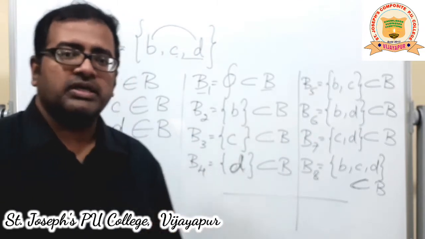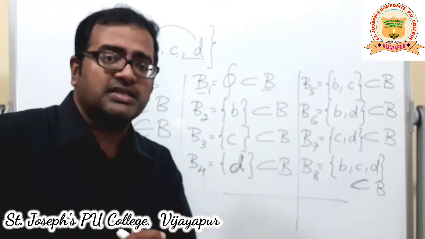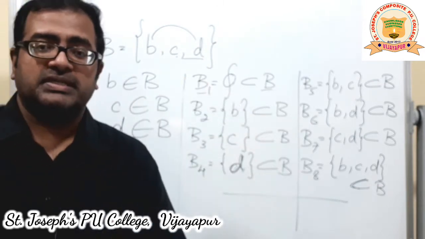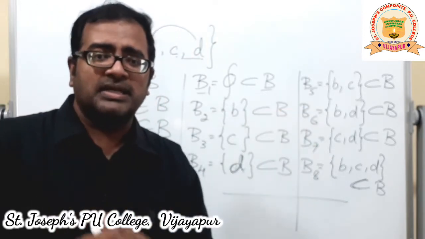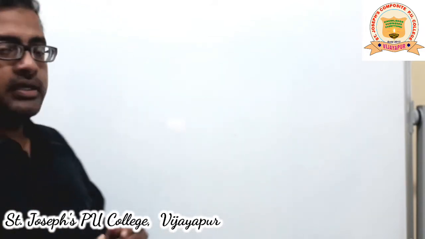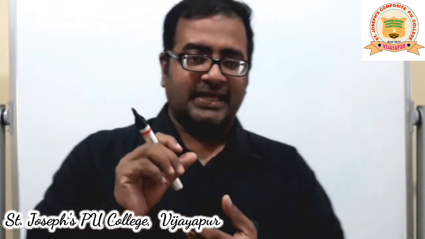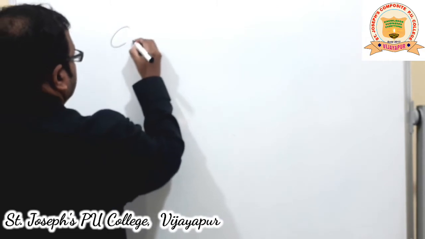So let us take a few more examples and if possible let us generalize the number of subsets. Is there any relation between the number of elements in the set and the number of subsets possible? Let us try out. From our previous discussion, we have seen how to form subsets. Now let us take different sets and try to find the subsets for those. Now I will be taking sets with different numbers. When we talk about the number of elements in a set, we call it the cardinality of the set. Cardinality means the number of elements in a set. So let us talk about cardinality first.